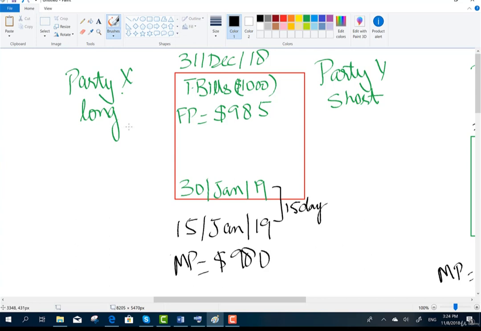Party X is already in losses and thinks that losses will increase if it continues to hold this contract. So Party X wants to minimize losses by terminating the contract now. How can Party X terminate the contract? By entering into an opposite position in a similar contract with the same expiry date.